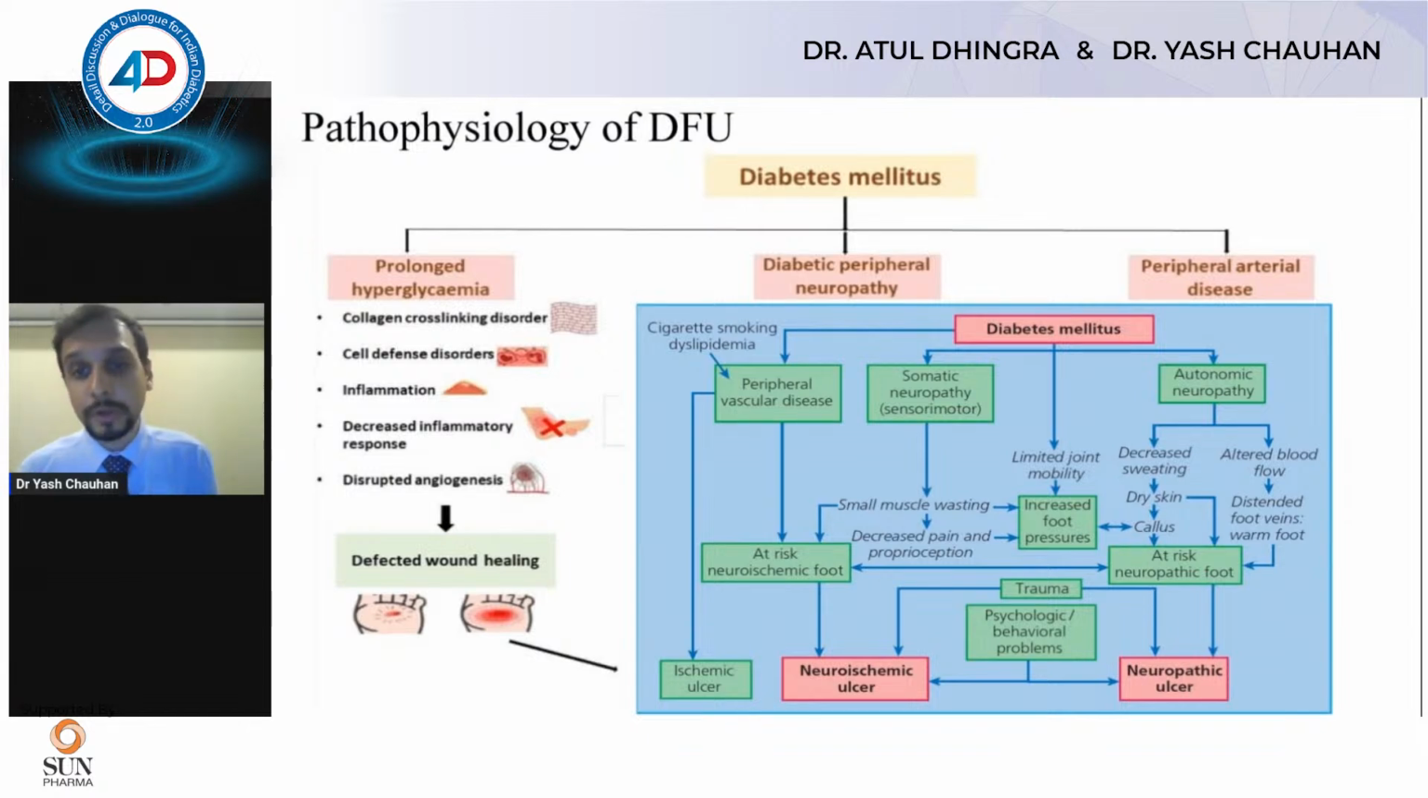Autonomic neuropathy alters the blood flow, and it can also cause decreased sweating and callus formation because of dry skin, and callus itself acts like a foreign body, and that leads to increased foot pressures and can cause ulceration. Peripheral artery disease eventually causes ischemia to the part, and causes delayed delivery of even antibiotics, and reduced wound healing. So this is the whole pathophysiology of a diabetic foot ulcer.